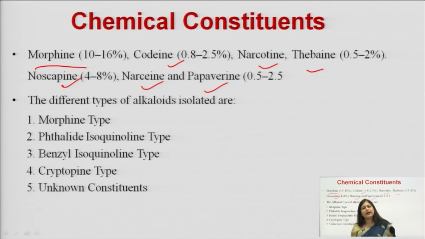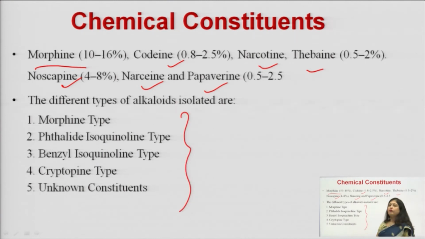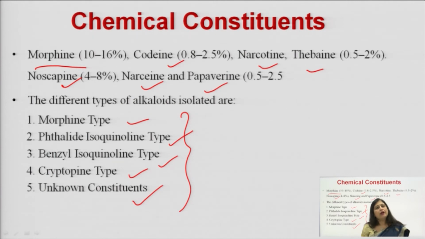There are numerous types of alkaloids which have been isolated from opium, and because of these varied molecules, they have been classified into 5 different categories. So, just imagine how many types of alkaloids there are, because they have to be divided into 5 different types based on their structural differences. We have the morphine type, then the phthalide isoquinoline type, benzyl isoquinoline type, cryptopine type, and certain unknown constituents where the structure elucidation is still remaining.